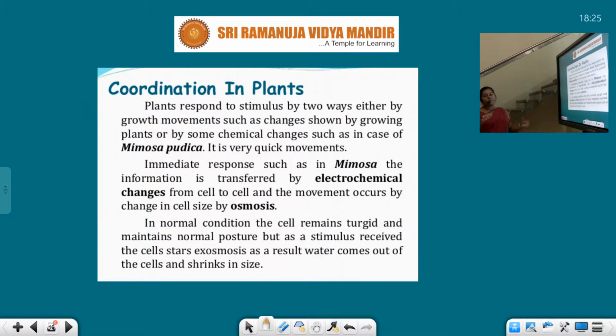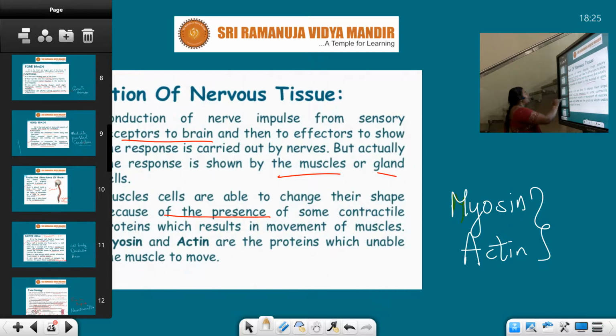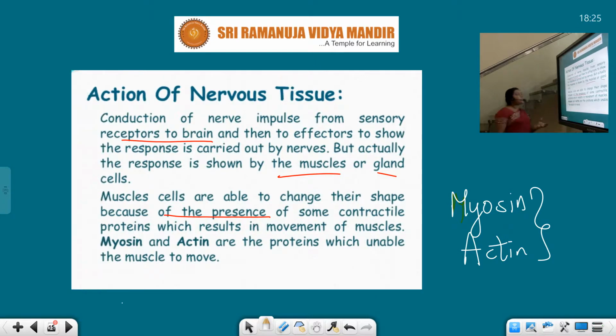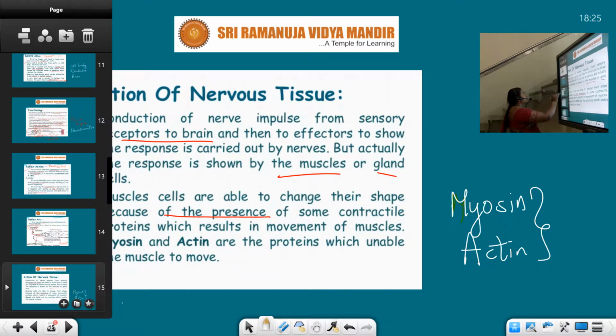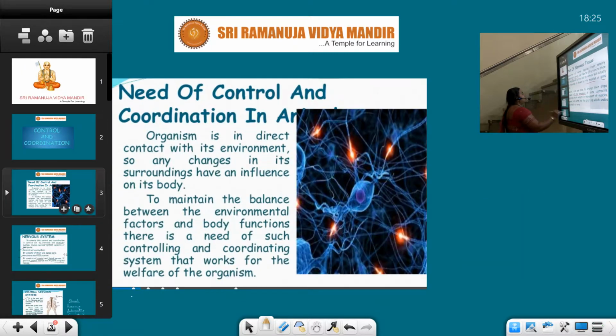Now, so far we discussed the coordination in animals. In the next case, we are going to discuss plants. Let us revise the animals once again, students, so that it is very easy for us to remember. If we keep on revising the things that have happened, right? Action of nervous tissue. Right?